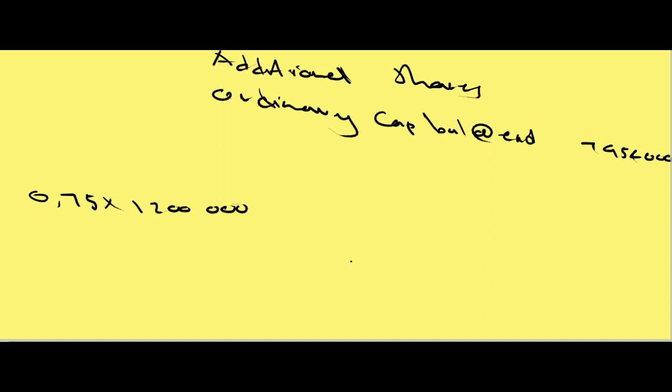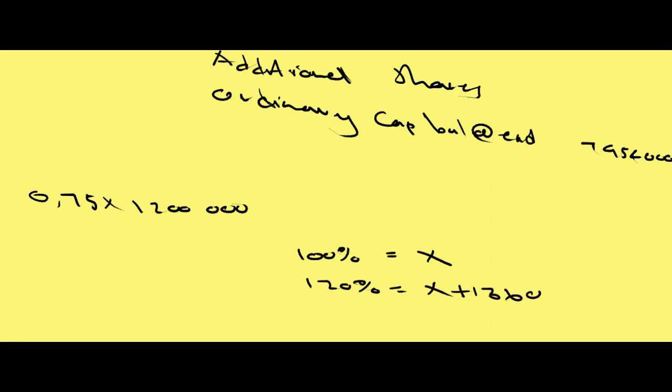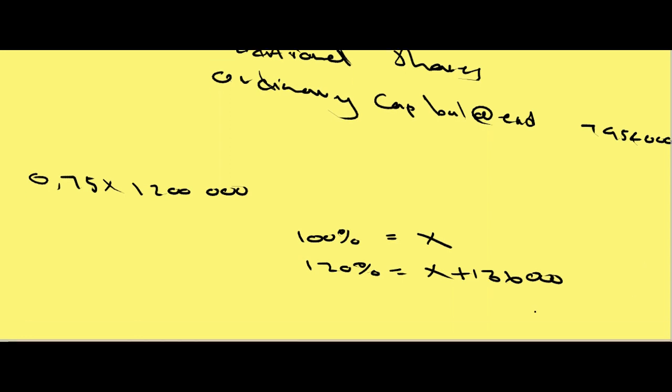136,000. What I can do is to come up with the formula and construct the relationship between the average and the premium. I know that if I say 100% represents my average, which for now is my unknown, I can have my 120% be a representation of my average plus my premium of a value of 136,000. What I need to do is to continue and try and cross multiply and see what I get.